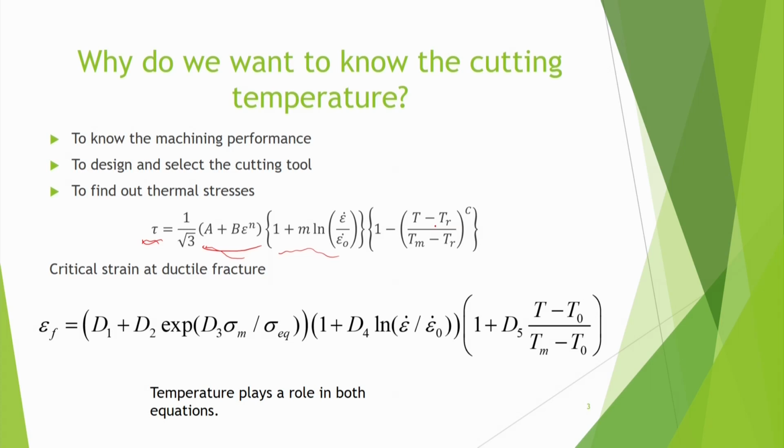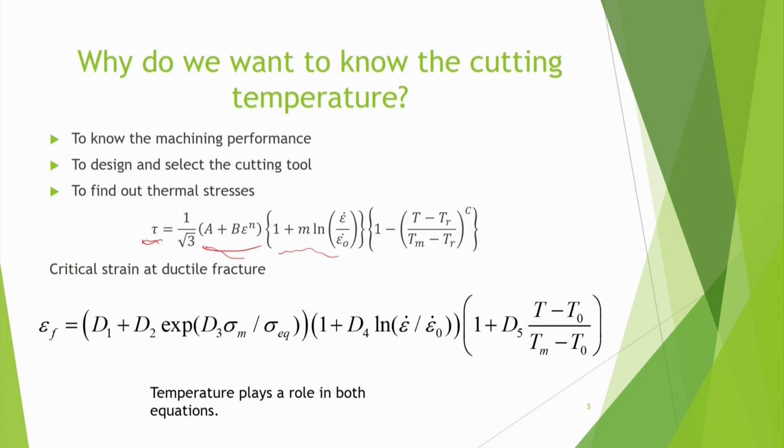So, if you want to precisely model and find out the forces etc. in machining, then we must know the proper value of the flow strength, and for that purpose we must know the temperature also. That is why we need to estimate or measure the temperature. And another thing is that when the chip separates, there will be some amount of fracture, and most of the time it is ductile fracture, particularly if the material itself is ductile.